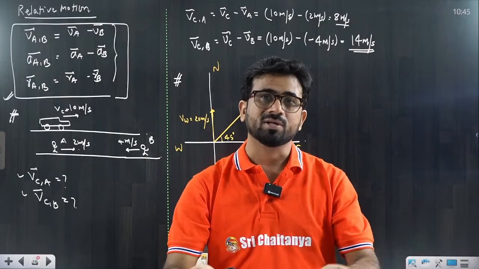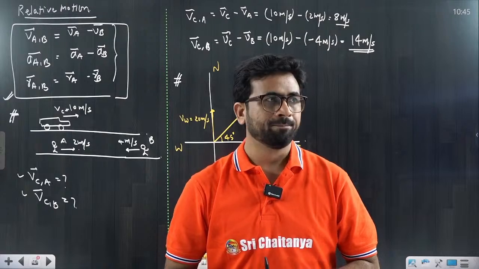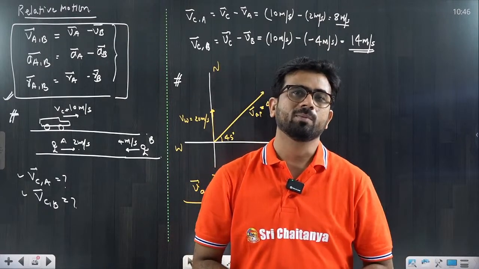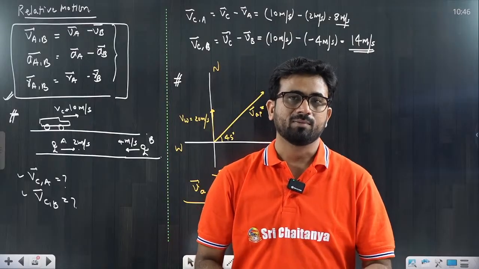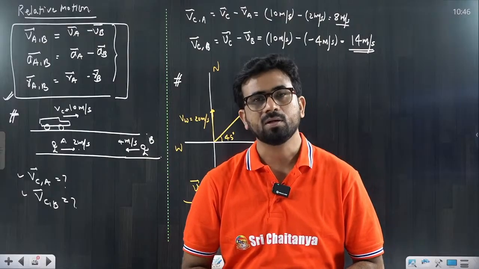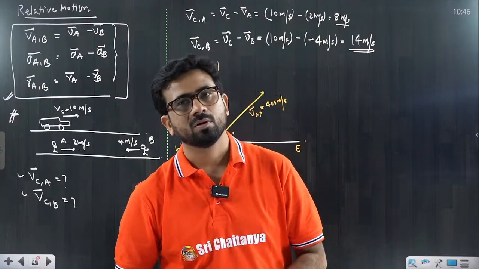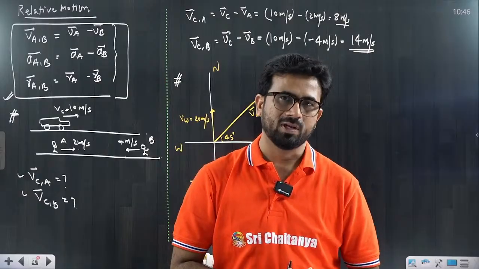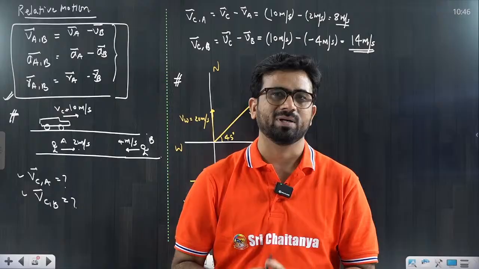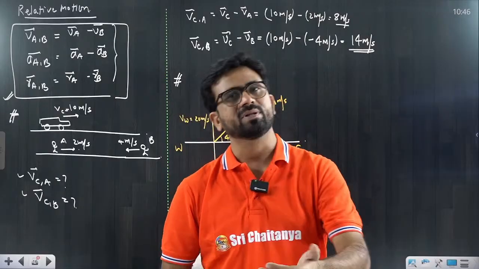In the same direction, I am inside the metro and I am also moving in the same direction with 4 meter per second with respect to the metro. Then what will happen? With respect to ground, my speed would be what? 6? No. It's 10 plus 4, that is equal to 14 meter per second. Okay, so 10 plus 4 is 14, if I am assuming the metro speed is 10 meter per second.